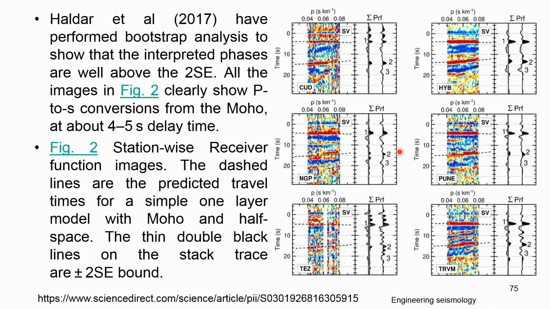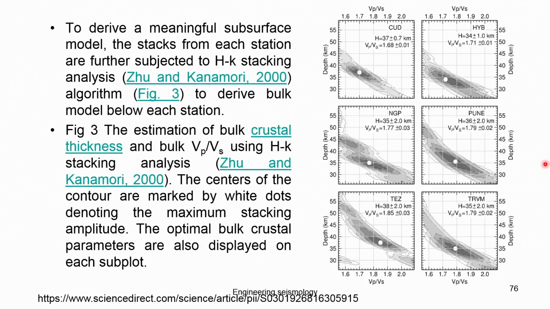So, in figure 2, basically, the station-wise receiver function image, the dashed line predicts the travel time of a simple one-layer Moho depth, and the thin double black lines show the stacked trace plus or minus 2 seconds bound. So, these are all the Moho depths they interpreted from this kind of data. Further, they used this data to derive a subsurface model at each station, subjected to H-K stacking analysis, to derive a bulk model of the station. You can see the VP/VS ratio and the thickness, the crustal thickness, the Moho depth. Okay, you can see this one.